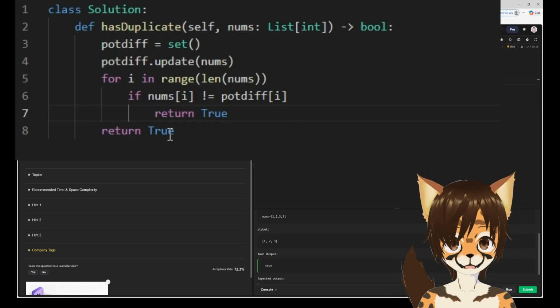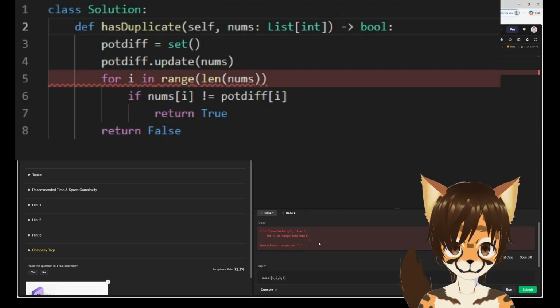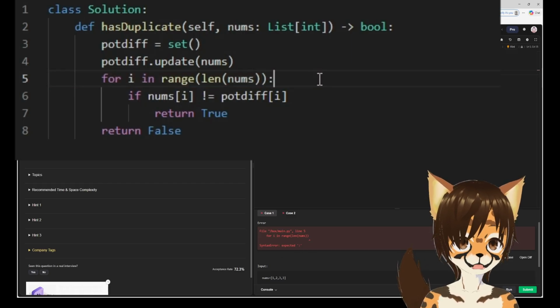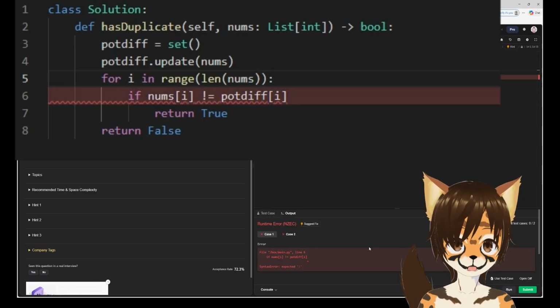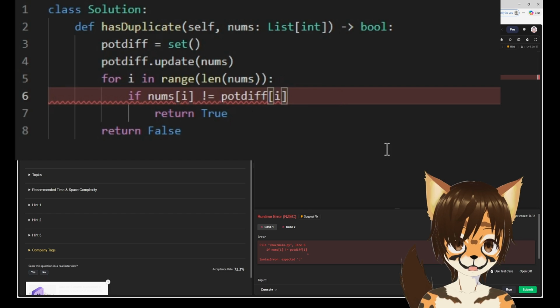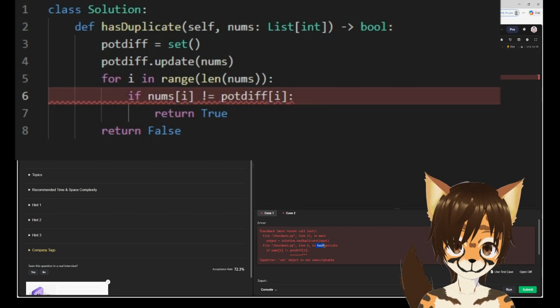And then return false. That's not the case. Right? Something went wrong. What happened? Oh, right. There we go. Colon. What do you want here? Oh, there you go. Oh my gosh.